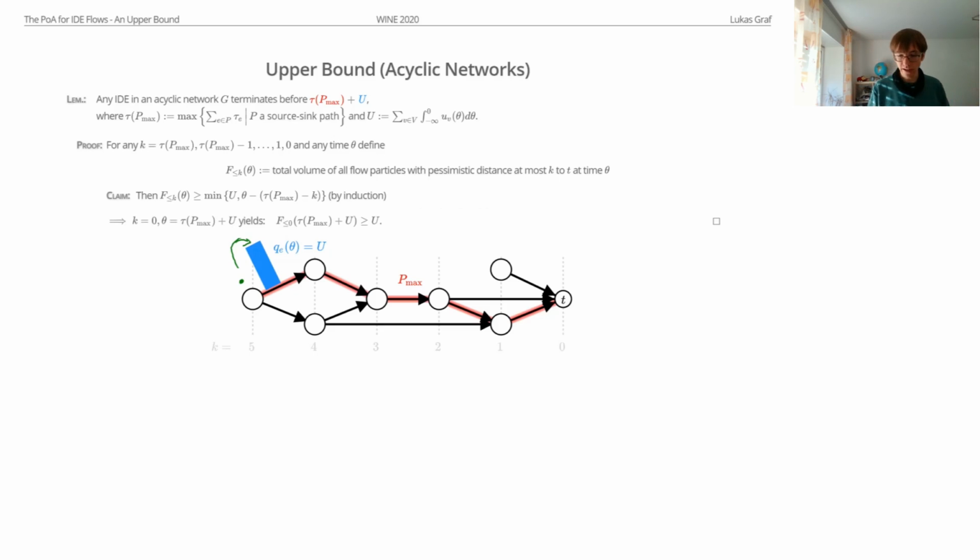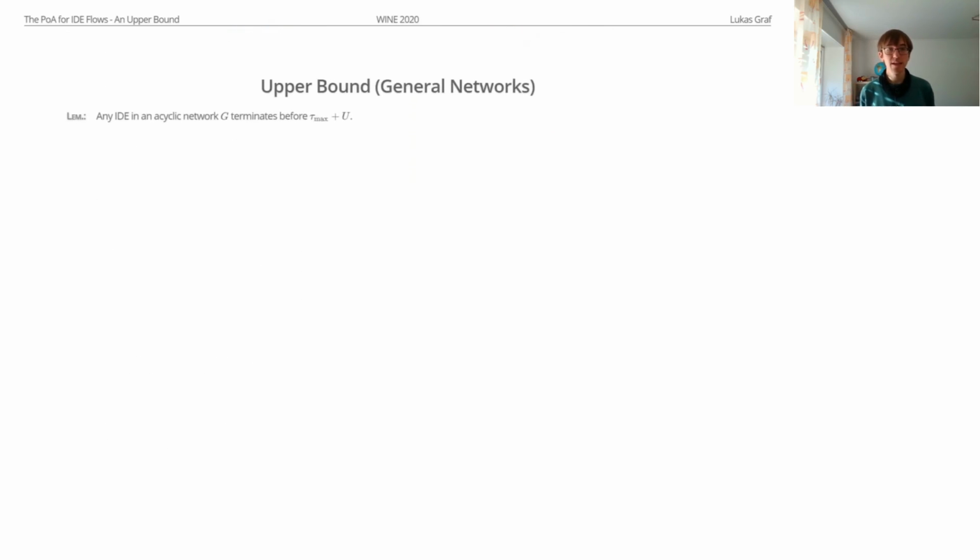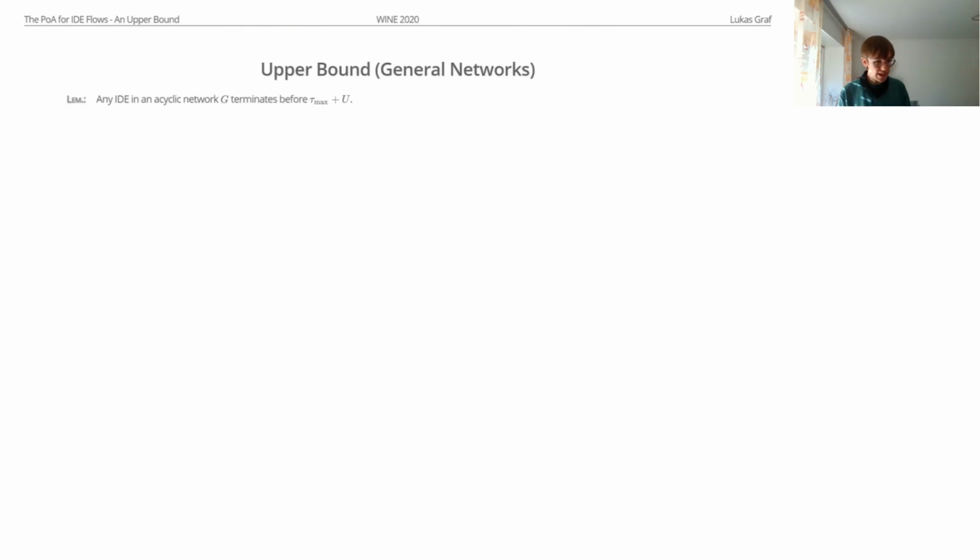Now we want to get to general networks. So we still have this lemma. And if you think about this for a moment, we don't actually need acyclic networks for this bound. The only thing we actually need is that our flow only uses an acyclic subpart of the network. And well, if there are no queues in our network, then this is true, because all the shortest paths are an acyclic subgraph, and in an IDE we always use shortest paths.